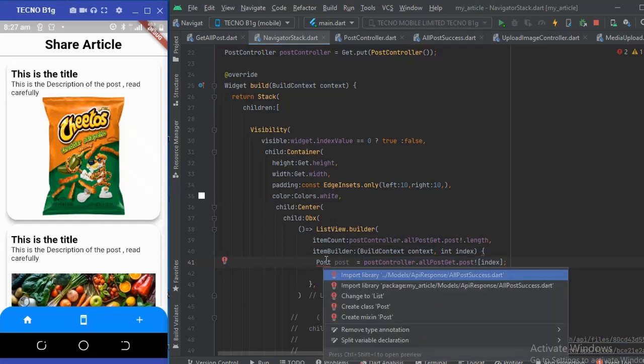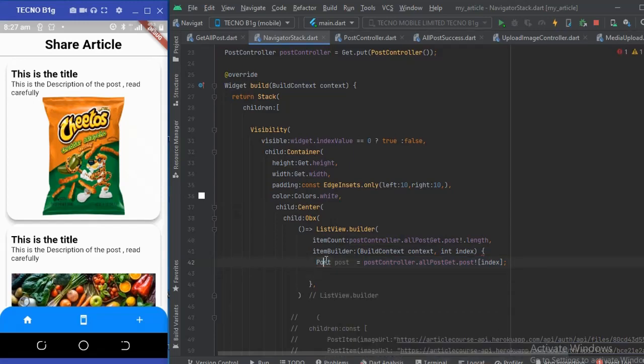So now we have to import that. Now we're going to return a widget here, and remember, this widget will display how each post will look on the screen.